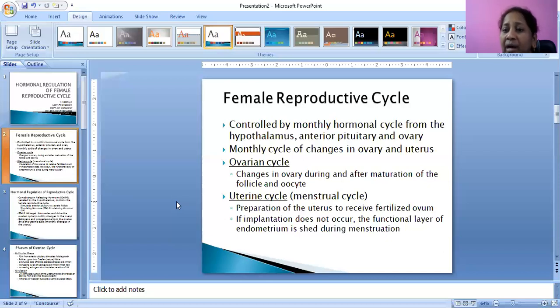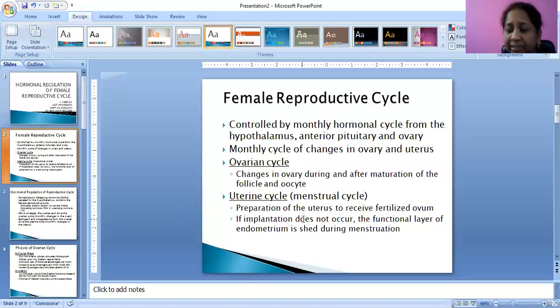Oocytes are produced by the primary germinal epithelium present inside the ovary. From that only the Graafian follicle will come.